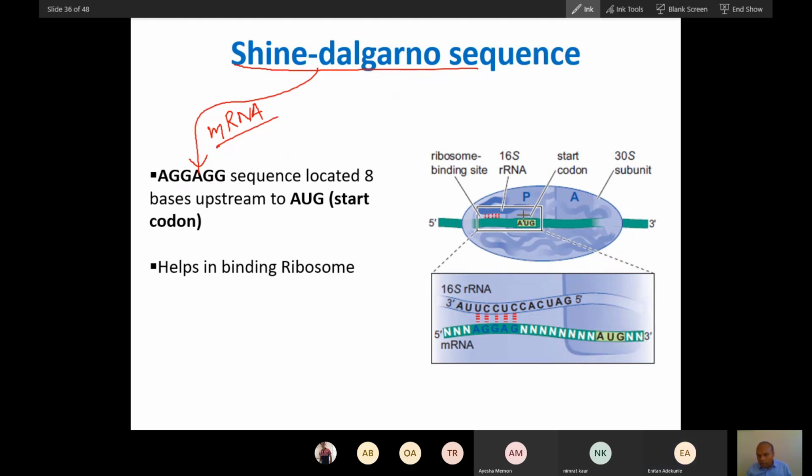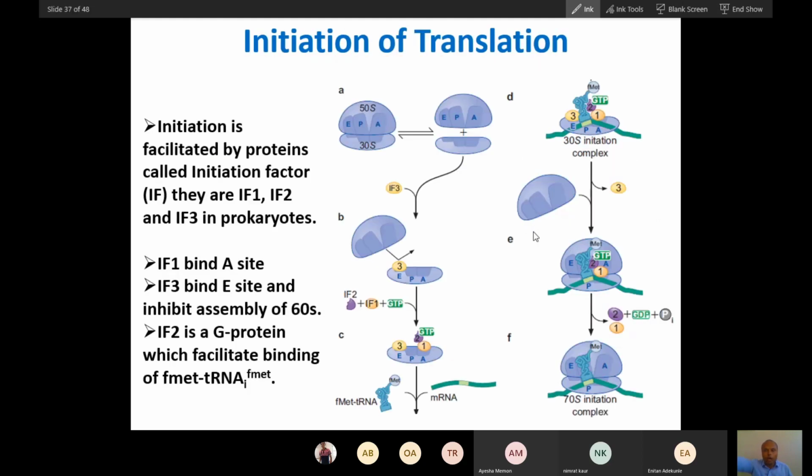Now, because of this, what will happen? The AUG sequence will be exposed to the P site. There are A, P, and E sites. This is the E site, and this is the P site. This start codon will be exposed to this P site. So let's see what happens next in prokaryotes. After this, the mRNA, you will see, is recycled.